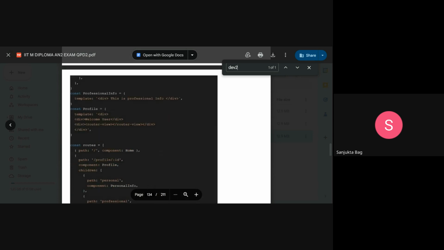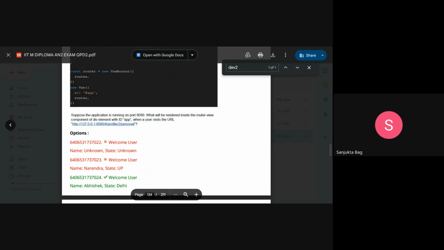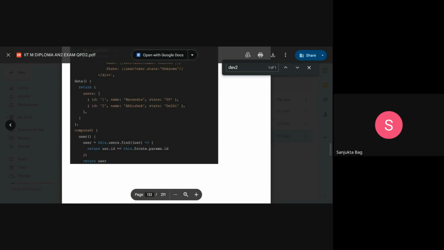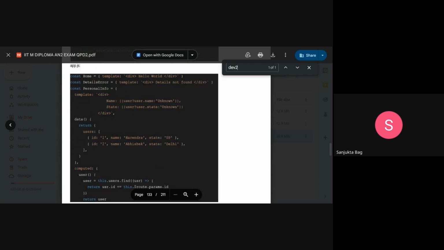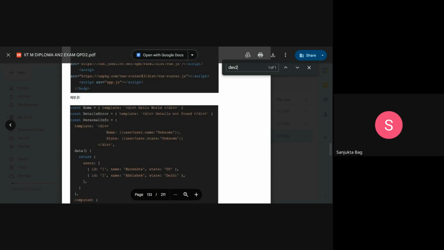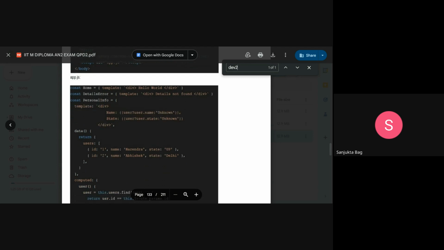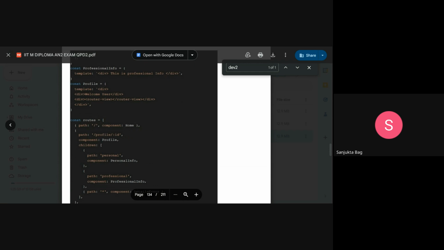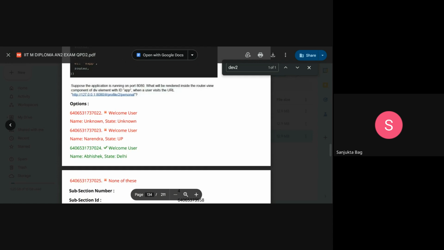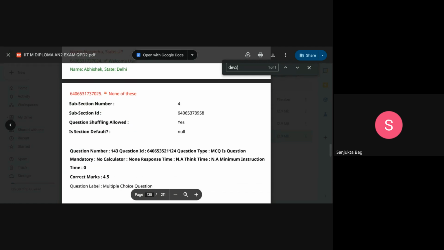So ID given is 2, and we have ID 2: name is Abhishek, state is Delhi. So name is Abhishek, state is Delhi will be rendered. First was the profile, right? For profile, we had welcome user, name Abhishek, and state Delhi. That will be the answer here.